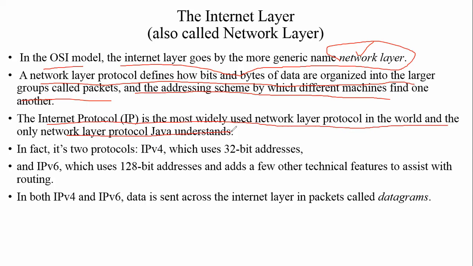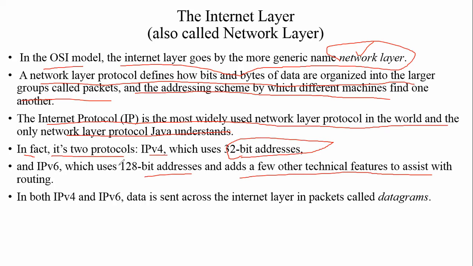Okay, most useful while computers communicate with each other, and Java understands this protocol very well. In fact, there are two protocols, that is IPv4 and IPv6. IPv4 means Internet Protocol version 4, which uses 32-bit addresses to transmit data, and the next one is the advanced version, IPv6, which uses 128-bit addresses, with a few other technical features as well with the routing.